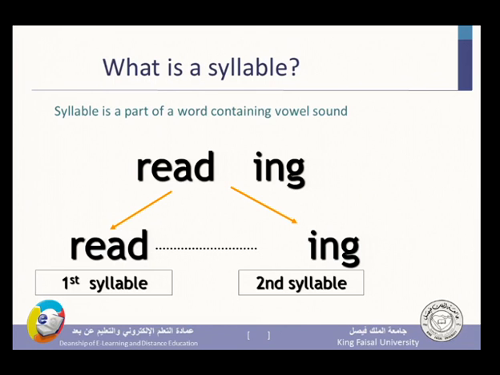Ing is another syllable. It has a vowel, the first letter, I. So I say that reading is a word that has two syllables, each of which has to have a vowel. Read, the first syllable, has the vowel E, and ing, the second syllable, has the vowel I.